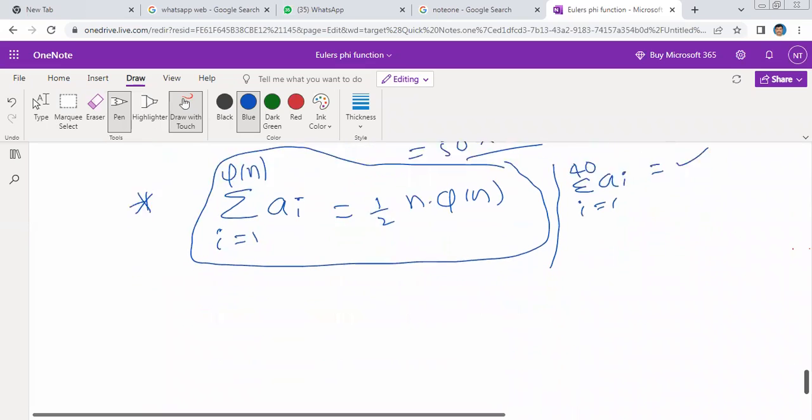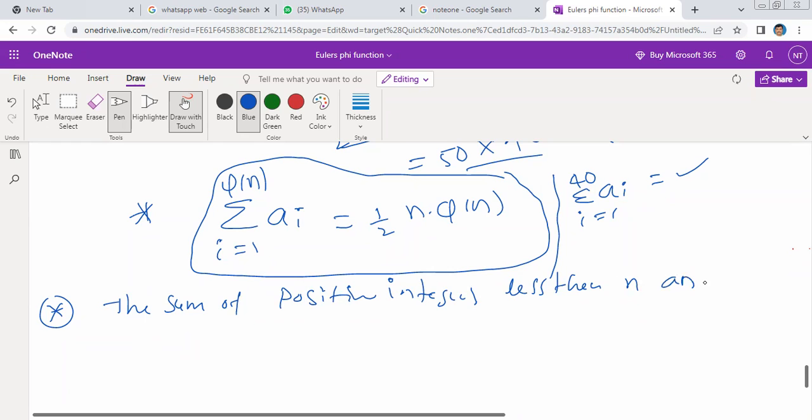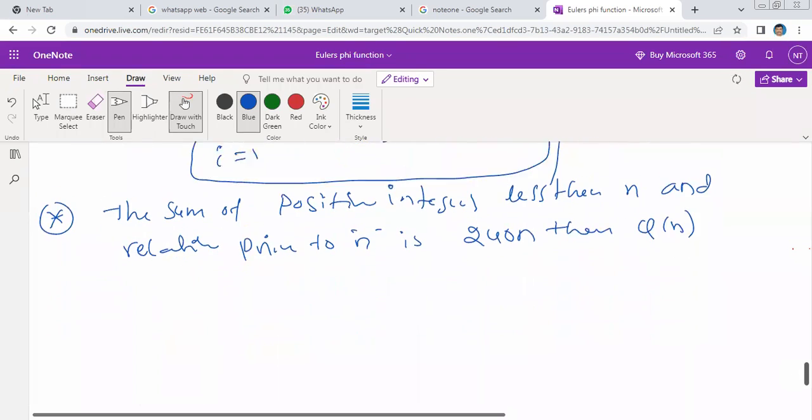So in the examination, this concept can be asked in reverse. Suppose the sum of the positive integers less than n and relatively prime to n is 240 n, then what is the value of pi of n? Look at how the question is framed. The options include 480.